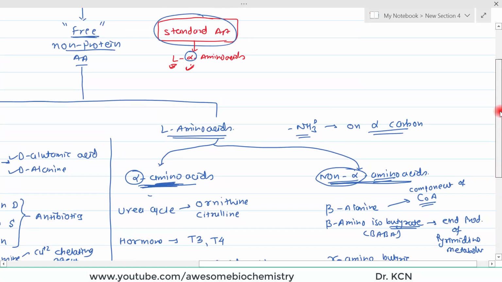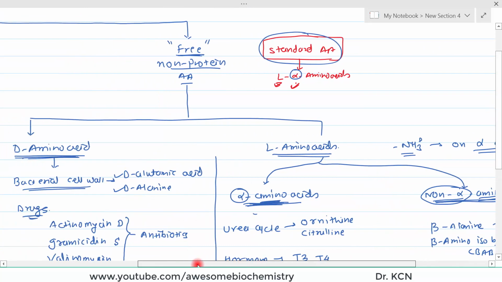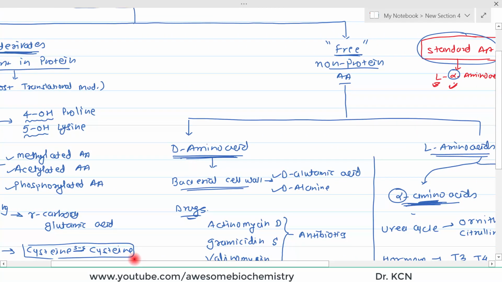So, all of these are the examples of non-standard amino acids. Along with the non-standard amino acids, I have also explained their biological role. So, this was all about the non-standard amino acids.